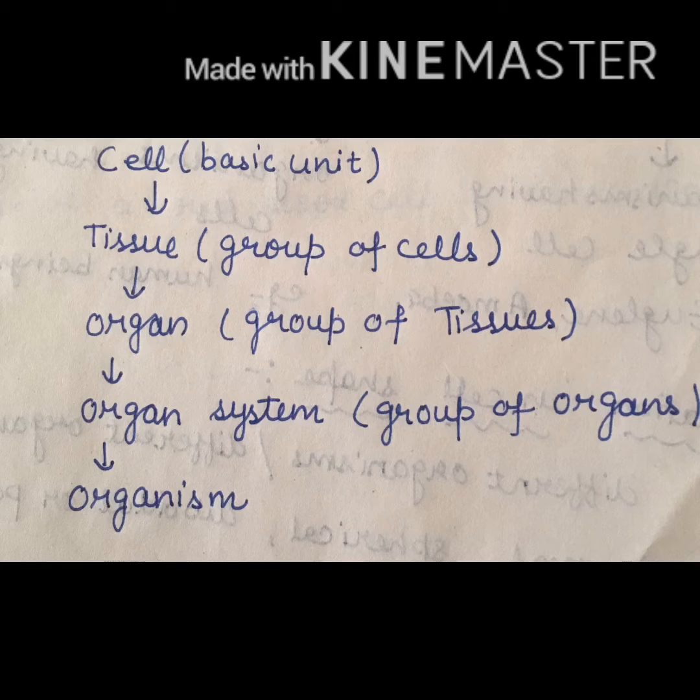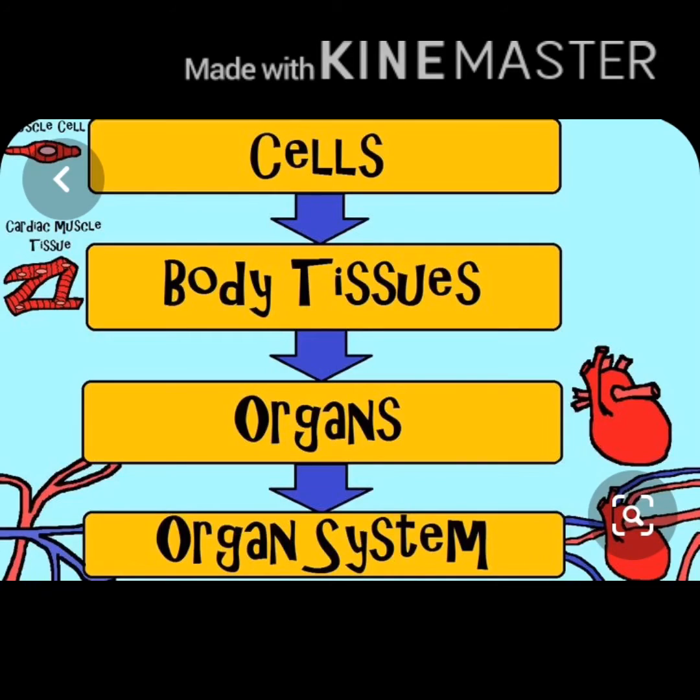Like in our body, there are several organ systems: digestive system, respiratory system, and many more. From these organ systems, an organism is formed. Now you understand what this cell is. So cell is a basic unit of life.